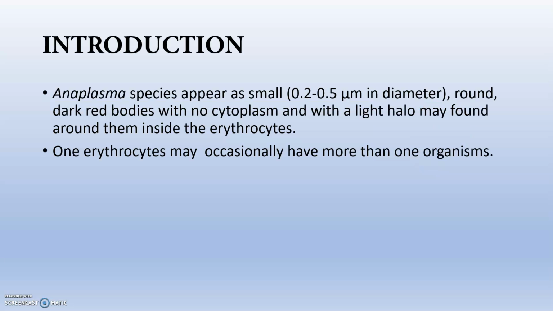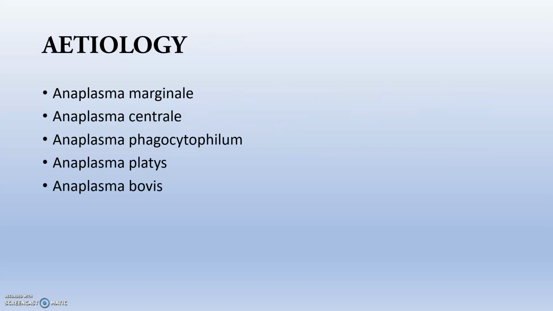So, introduction. Anaplasma species are small bacteria-like organisms, or Rickettsia, which are dark red-bodied organisms with no cytoplasm. They occur mainly inside erythrocytes, that is RBC. The etiological agents are Anaplasma marginale, Anaplasma centrale, Anaplasma phagocytophilum, Anaplasma platys, and Anaplasma bovis. These are the main important species under the Anaplasma genus.